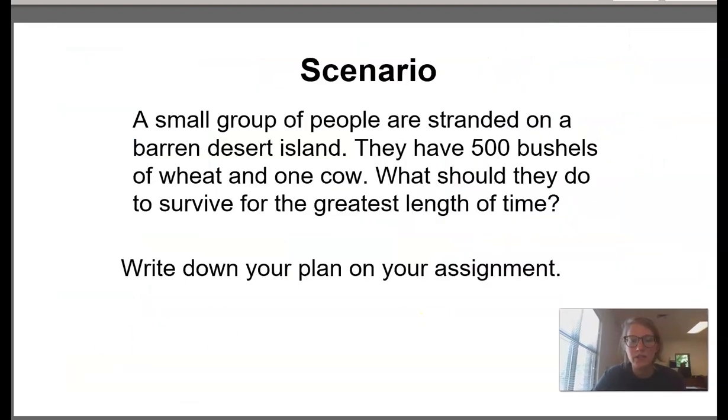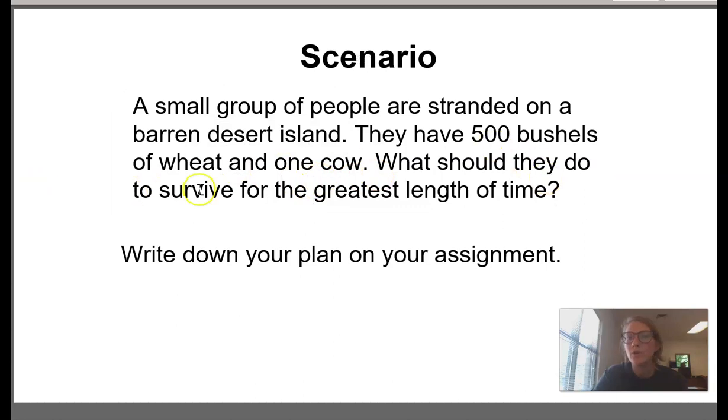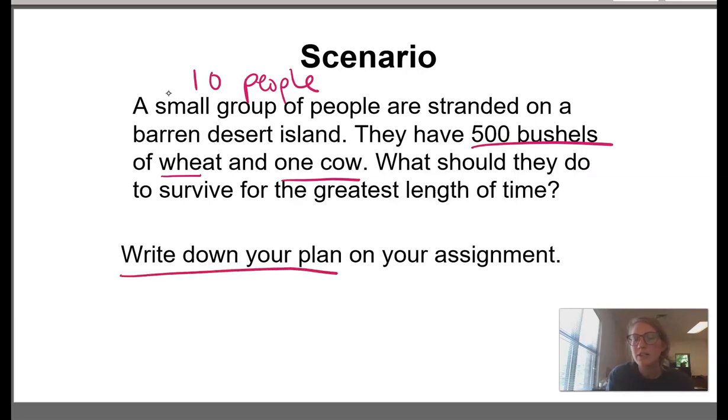Okay, so that concludes the notes for today. I have a scenario I would like you to think about. If you were on an island with a small group of people, you were stranded, and all you had were 500 bushels of wheat and 1 cow. So basically you had a bunch of wheat and then you had 1 cow. What would you do to survive for the greatest length of time with a small group of people? Let's say you had 10 people, including yourself, on the island, and you only had 500 bushels of wheat and 1 cow. Come up with a plan. I want you to write down your plan and your assignment of what you would do to survive for the greatest length of time.